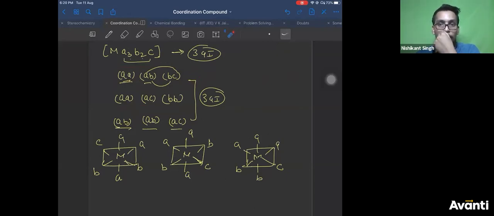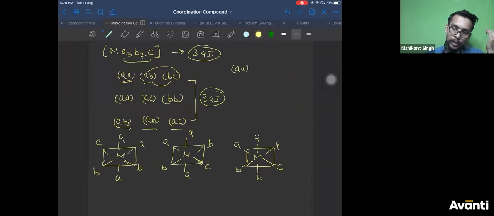Can you show how to place the alphabet again? Yes, of course. So these are the three, I have 3A. Of those 3A, I have kept 2A together. 1A is left, that I have kept with B, so AB. 1B is left, that I have kept with C, BC. So 3A, 2B and 1C. You can keep it in any way you want, but it is better to keep it as symmetrical as possible. That is easier, it saves a lot of time if you keep it symmetrical.